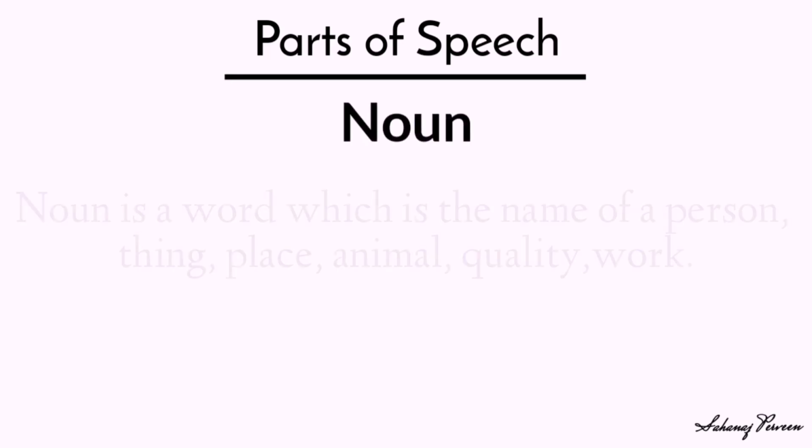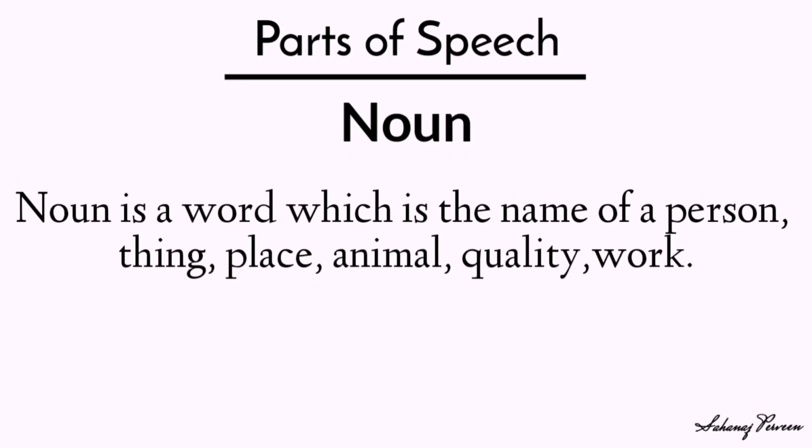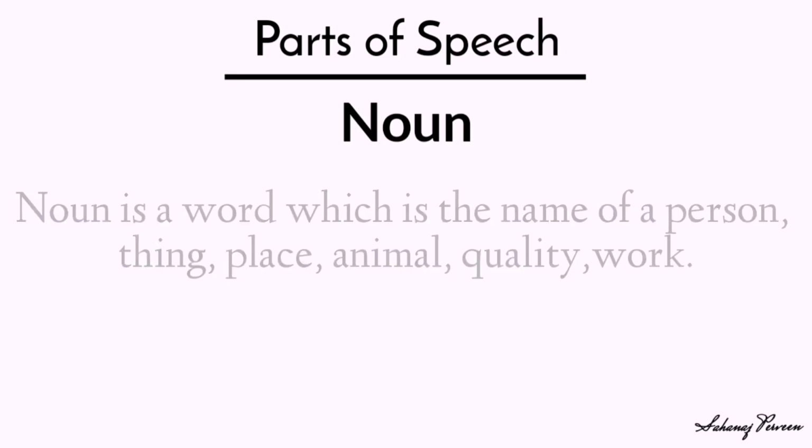Noun is a word which is the name of a person, thing, place, animal, quality, work. Now, look at the example.